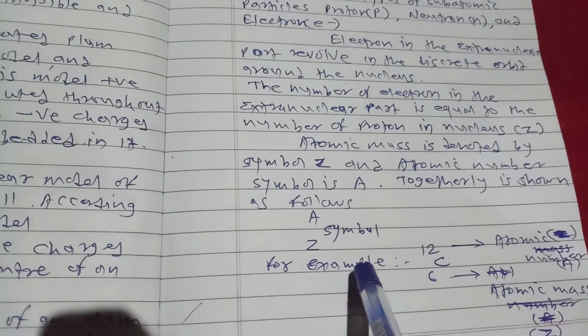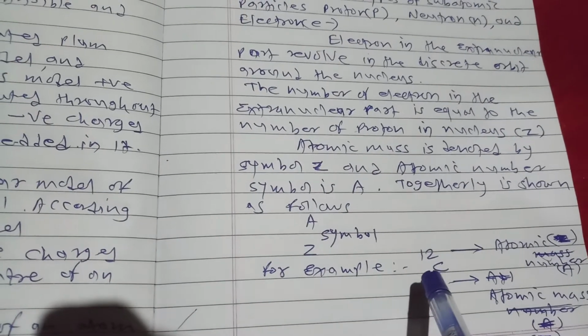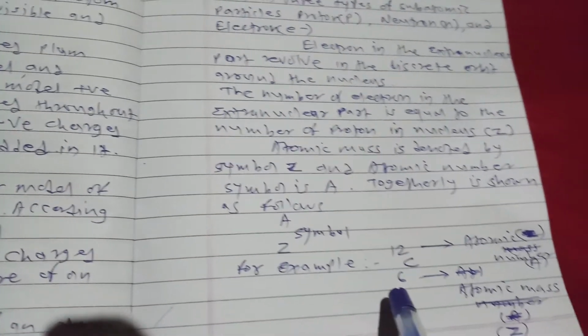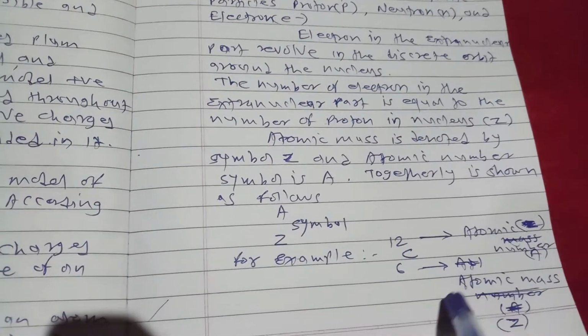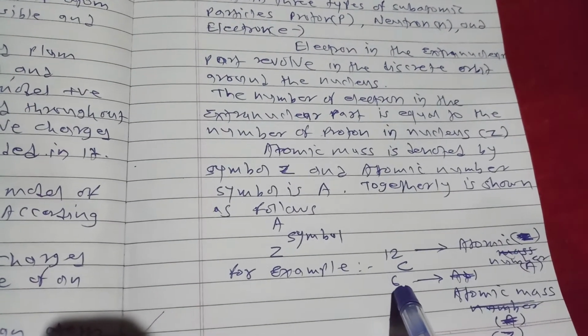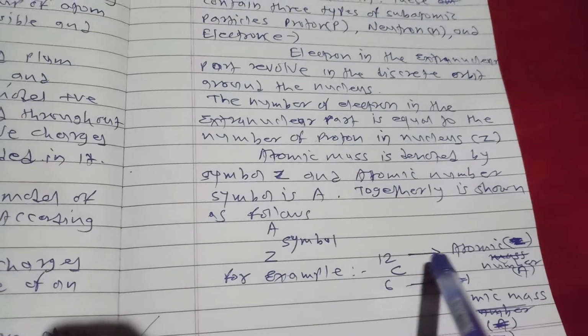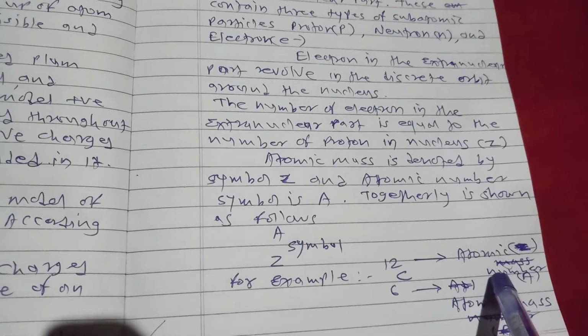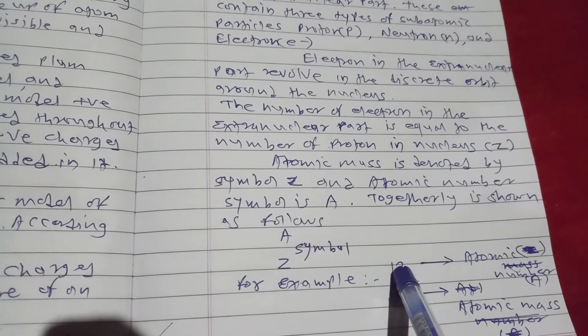For example, we have taken the carbon element. Atomic mass is 12, and atomic number is 6.